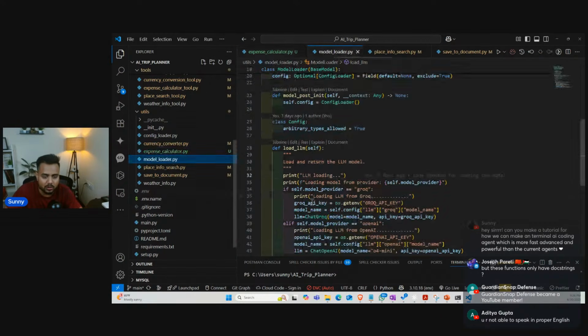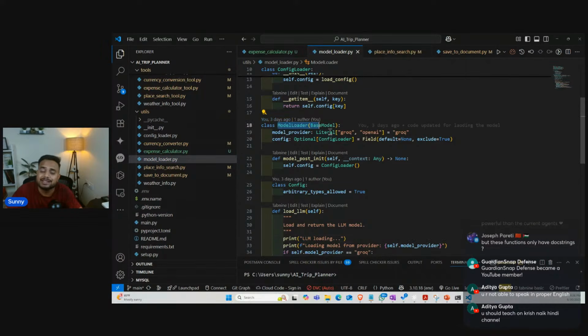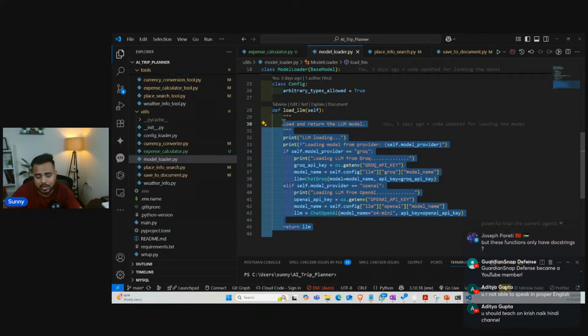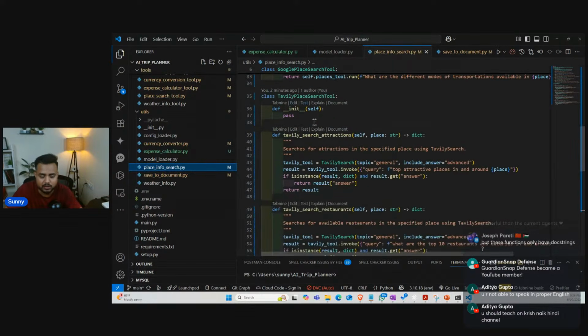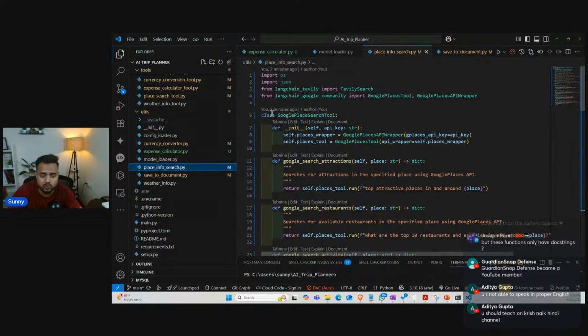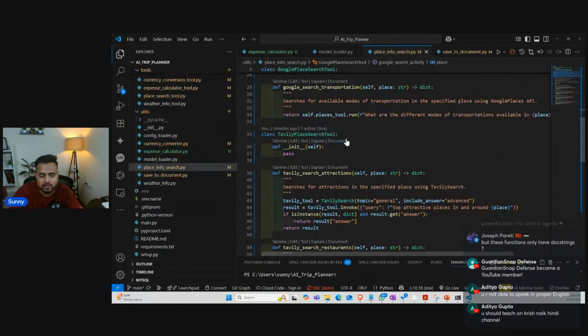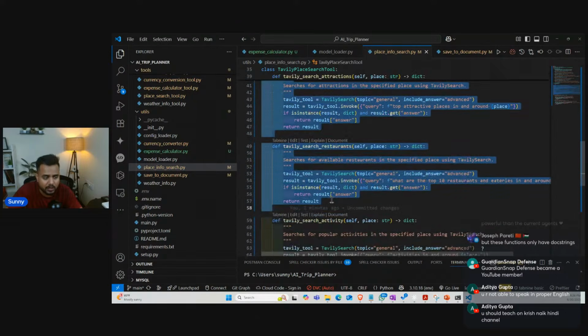Then a model loader, I think I already explained this one. We have a class ModelLoader, and inside this class we have load LLM. This load LLM helps us load a model. As you can see over here, this is the complete code. Then place info search, which I already explained. We are going to search a place with these two classes. First is the Google Place search tool, where we have all the methods. Then the next one is the Tavily place search tool, where we have all the methods. I hope you got it.